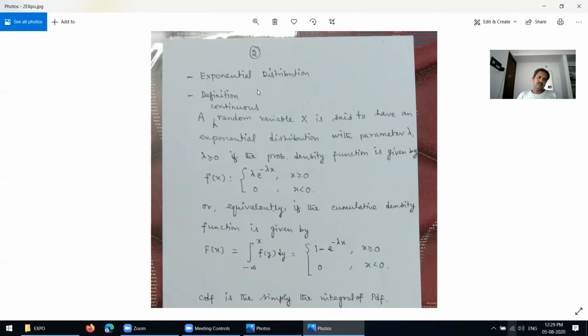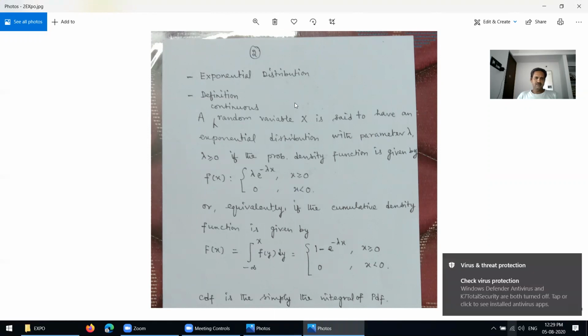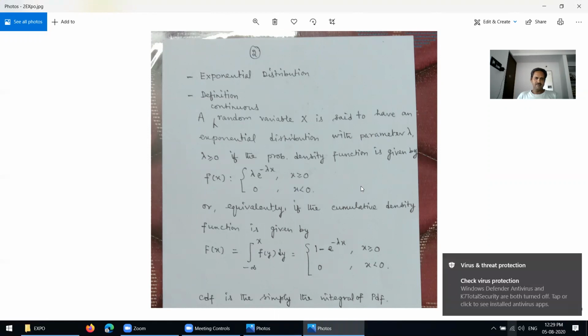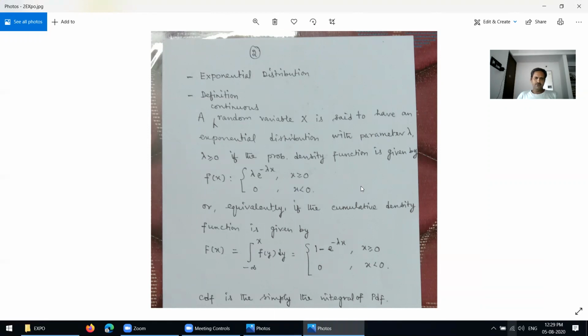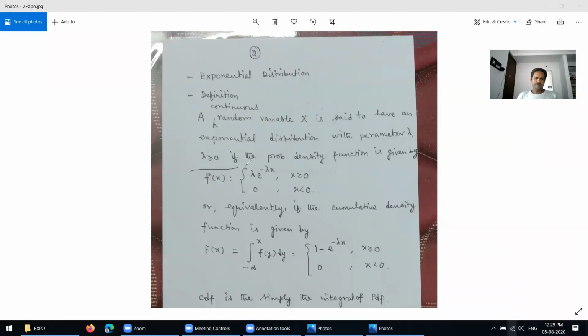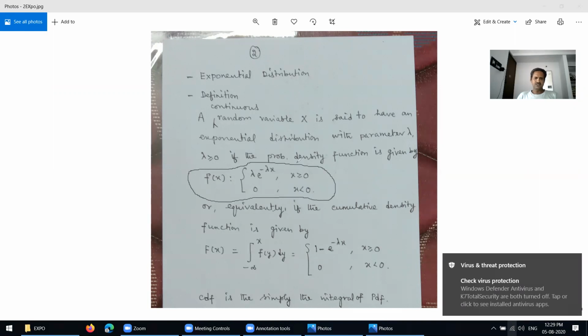Very first, I have to define exponential distribution. A continuous random variable X is said to have an exponential distribution with parameter lambda, where lambda is greater than or equal to 0, if the probability density function is given by small f of x. This is nothing but the probability density function of the exponential distribution.